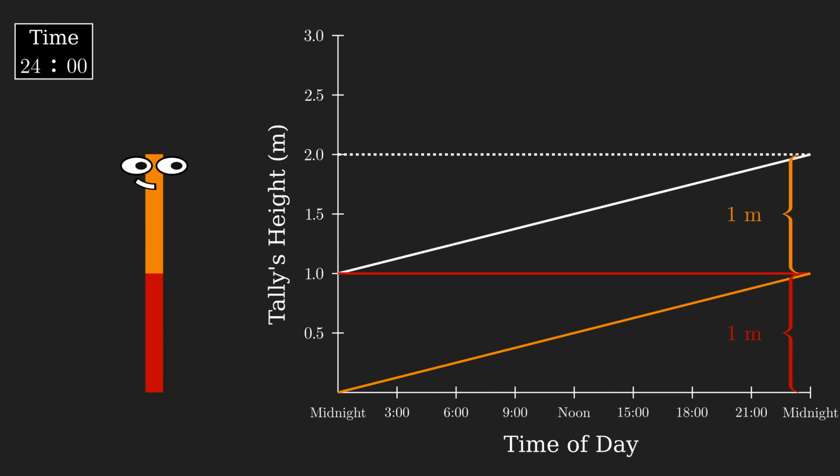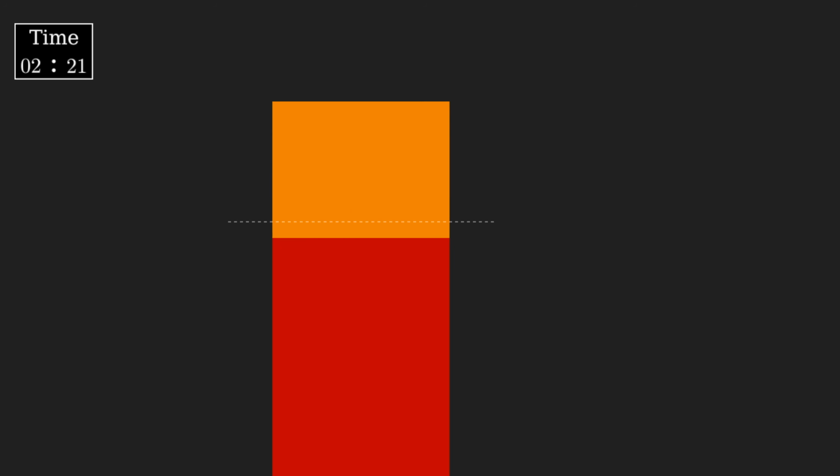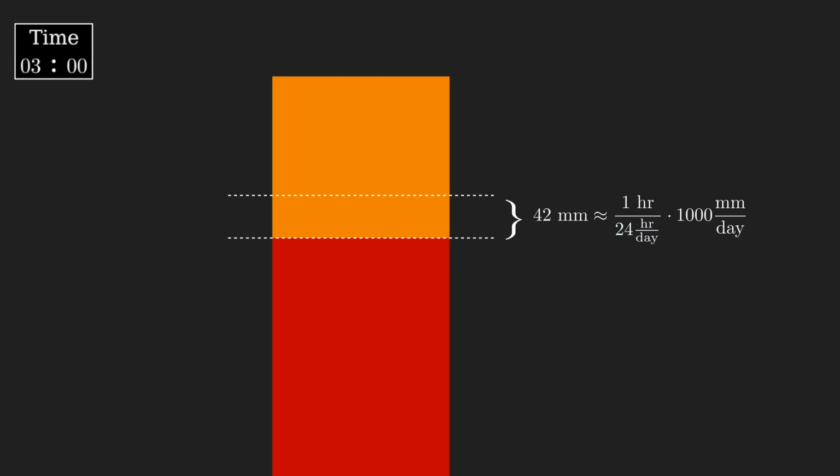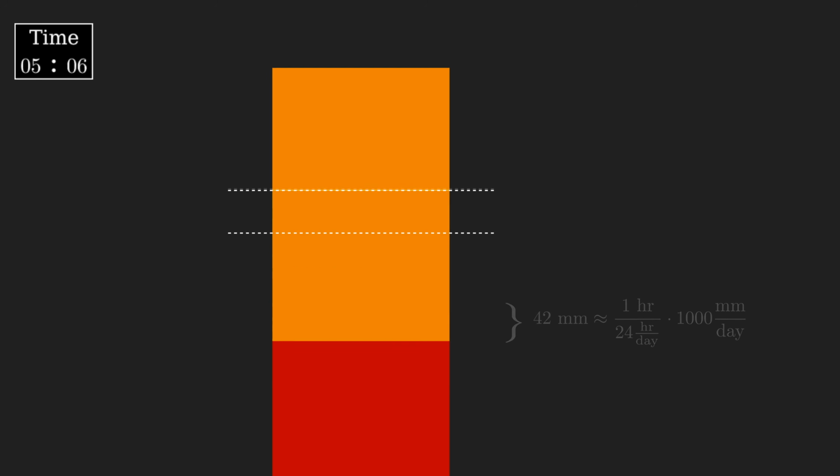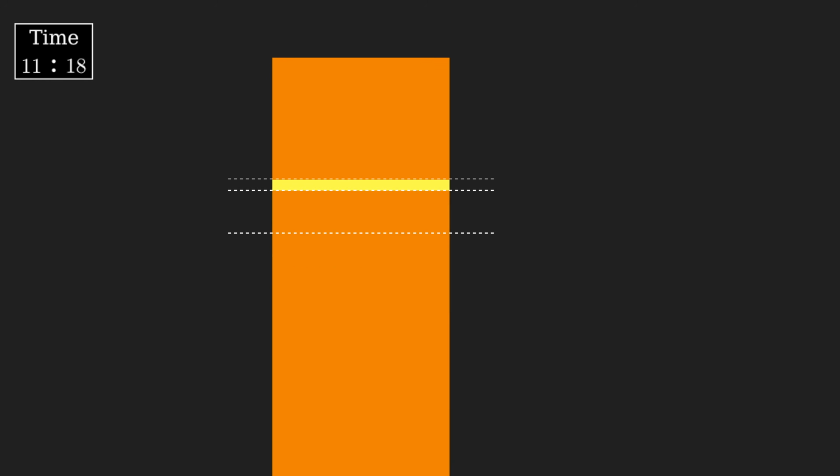For instance, between 2 and 3 a.m., Tally will have grown for 1 hour, which is 1/24th of a day. So Tally's initial mass will have grown an additional 1/24th of a meter, or about 42 more millimeters. But this new 42 millimeters of mass is now a part of her body, so it behaves like any other part. It grows. Specifically, it also grows at a linear rate for the remainder of the day,